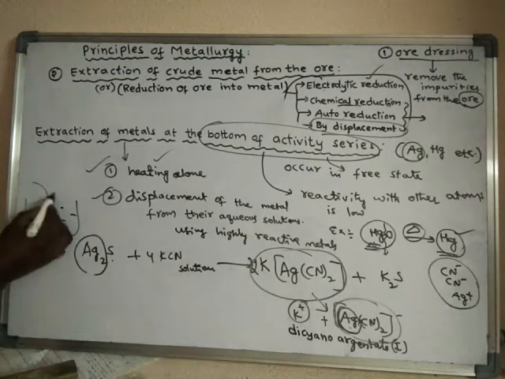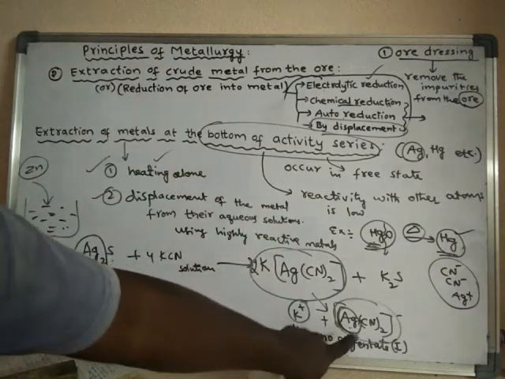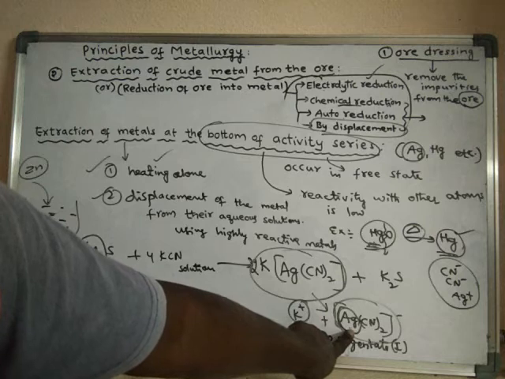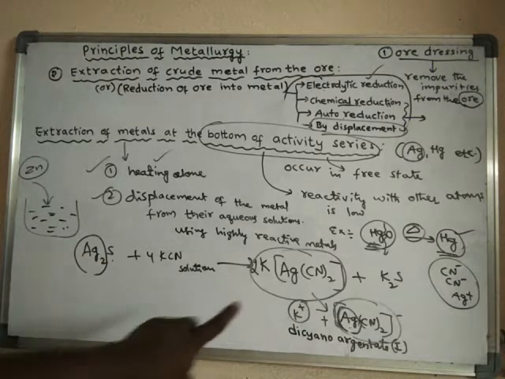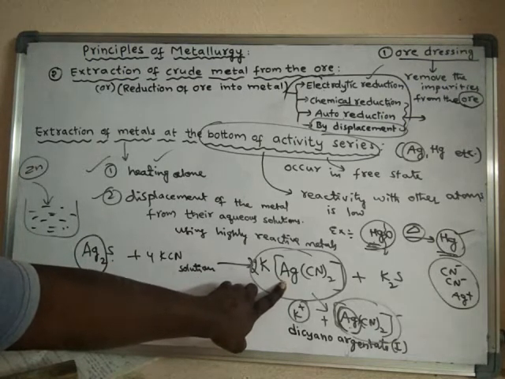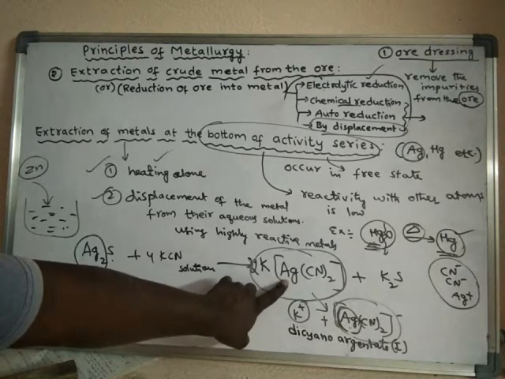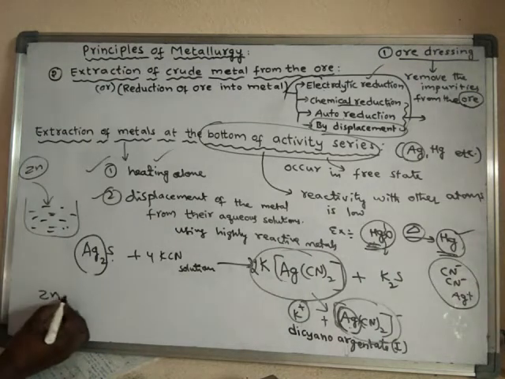So when zinc powder is added, when compared to silver, zinc is highly reactive. That means any metal placed above silver or mercury in the activity series, if added into this solution, will act as a highly reactive metal. So what happens? This zinc powder will